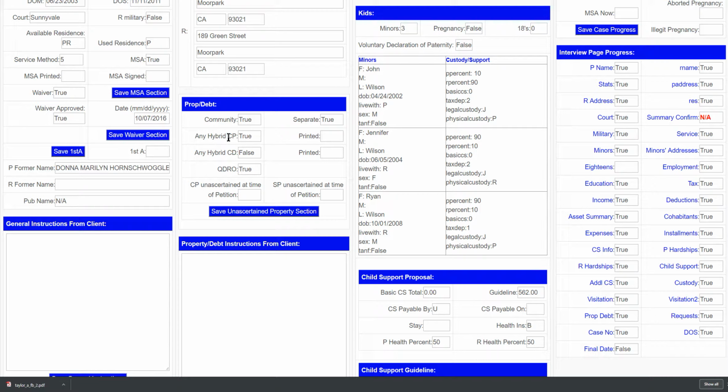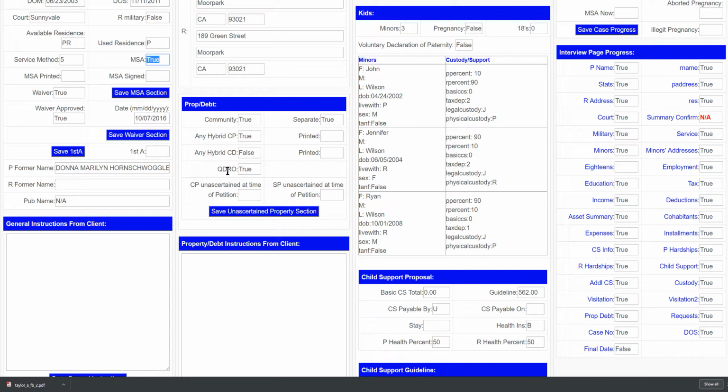Hybrid means there's something else involved that's more complex, and if there is a true here in the MSA box, then when you download the MSA, the hybrid community property and or hybrid community debt items are going to be highlighted in red, and they will tell you this is a section where you need to do some custom writing, some custom drafting, if you will.